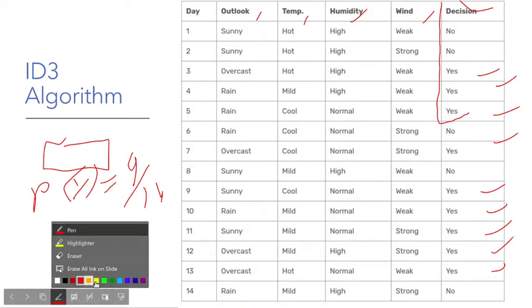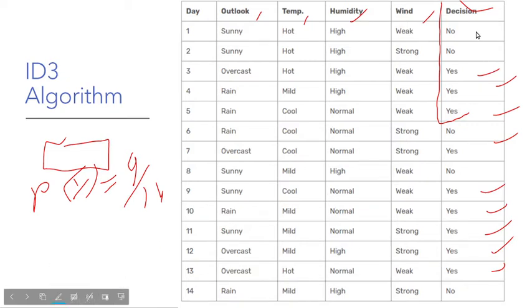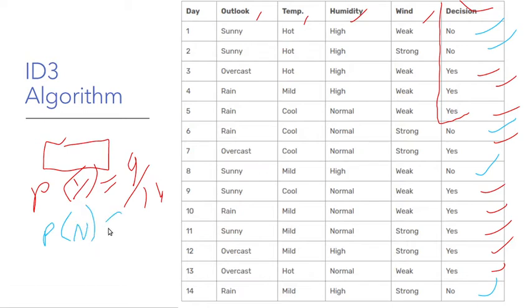Similarly, P of no is 1, 2, 3, 4, 5, so P of no will be 5 by 14.